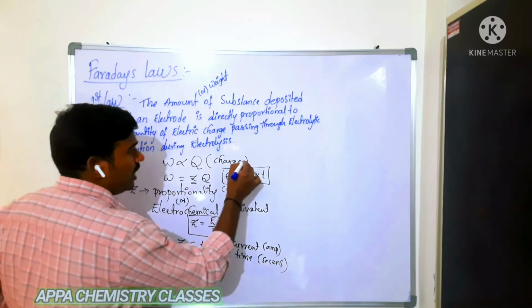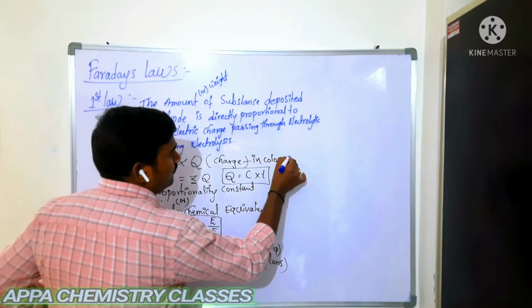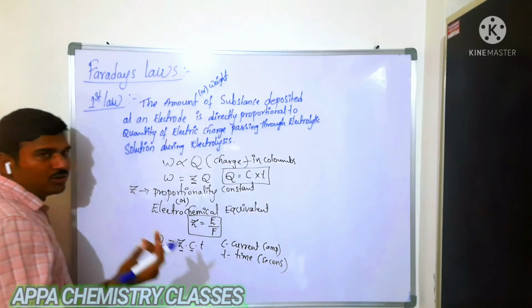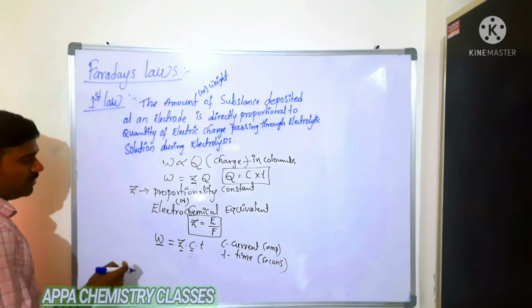So Q is charge in coulombs. How do you get coulombs? Ampere second is nothing but coulombs. Is that clear? That is the definition of electrochemical equivalent.